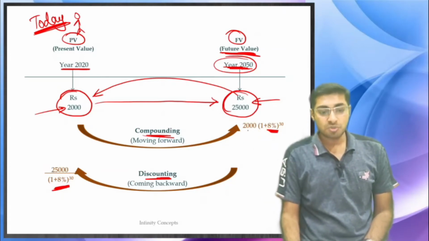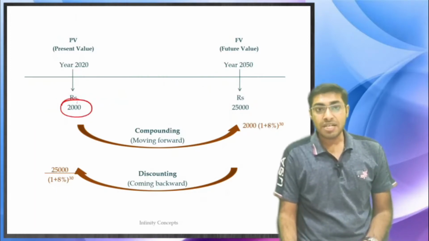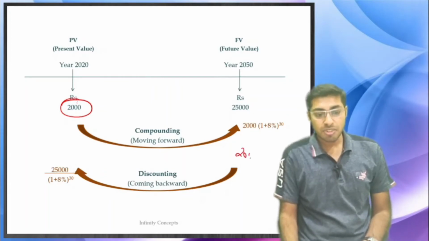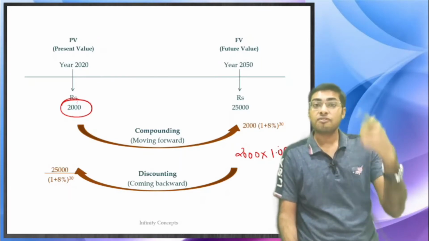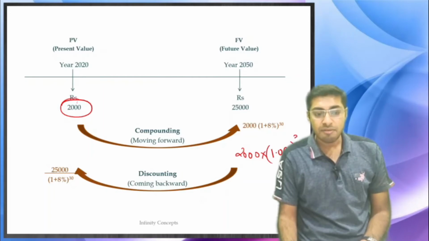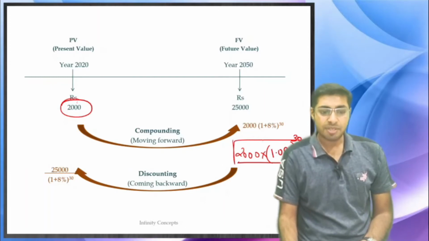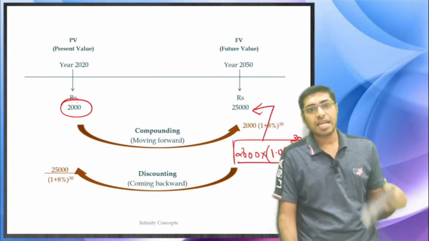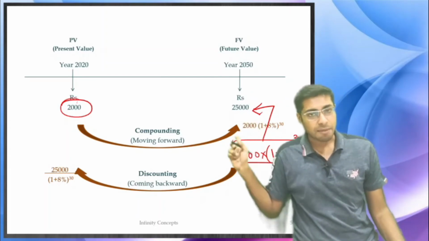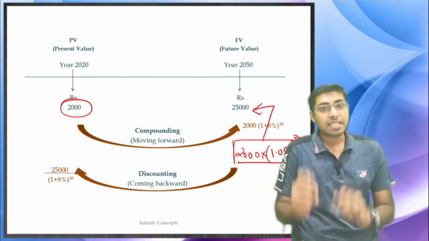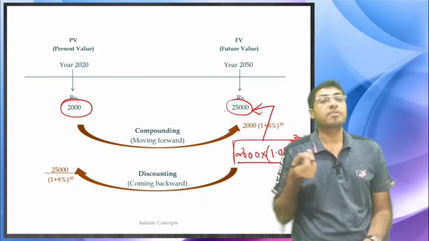So compounding is the 2000 that we took over here. This 2000 into 1 plus 8% to the power 30, which means 2000 into 1.08. This is for 1 year, but like that we want to go ahead for 30 years. So 1.08 to the power 30, when you do that, you are going to get a figure. Just as an example, if it turns out to 25,000, we will see how to use the calculator. It is just a matter of 2 seconds, but we will use it in some more time. And if you want to come behind by 30 years, then what will you have to do? The same 25,000, whichever you have got, you have to discount with a discounting rate.